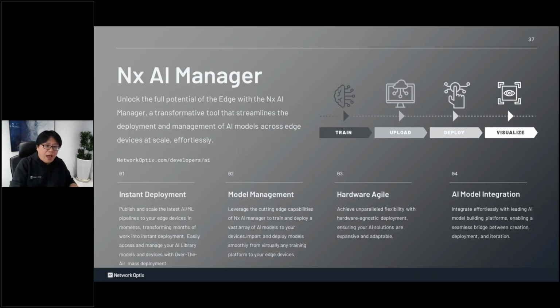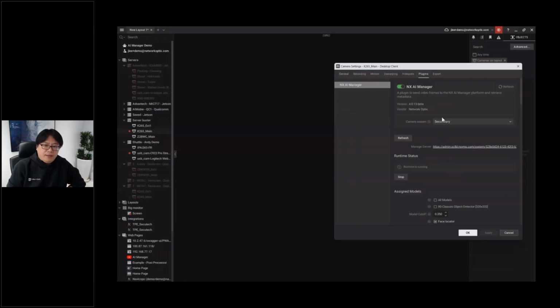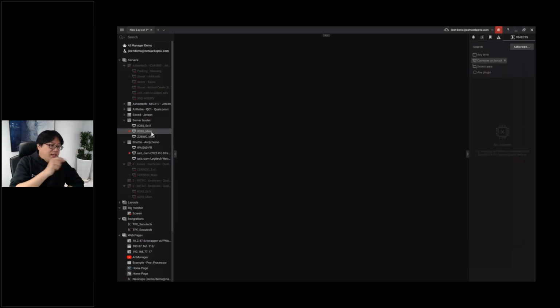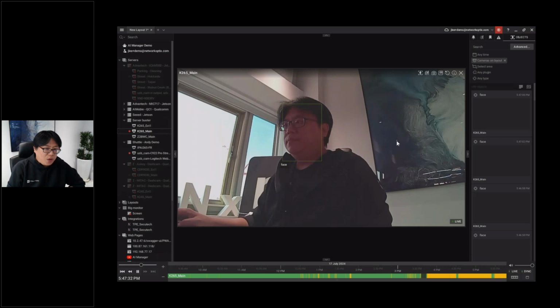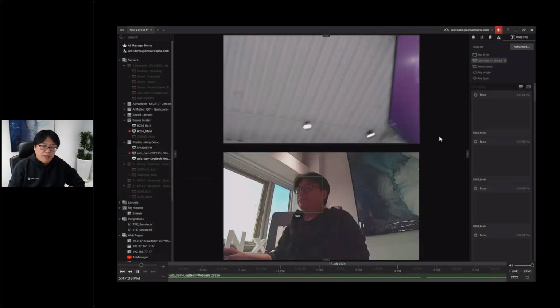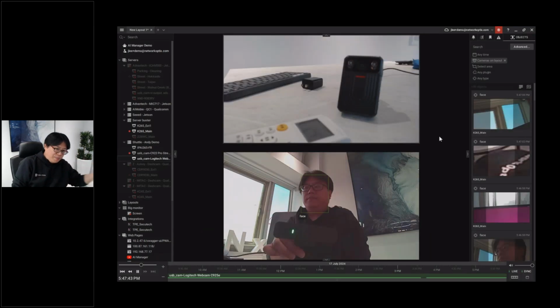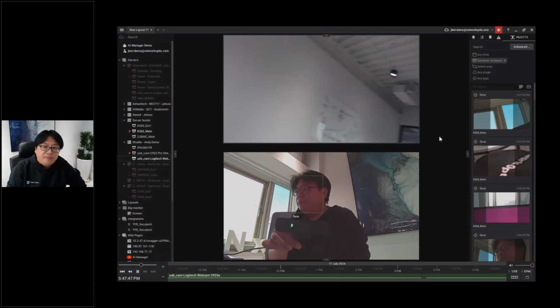So let me share with you how it looks. For example, I upload my AI manager. I deploy the AI manager together with a face locator to the server. And then I click the server, and you can see the face locator is running together with the lab camera in the server. That camera is actually a BWC, body worn camera. So I just want to share with you that the video source actually is from a body worn camera, and we can run AI on it.